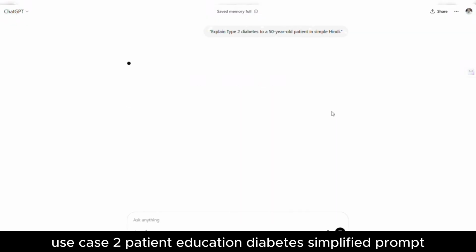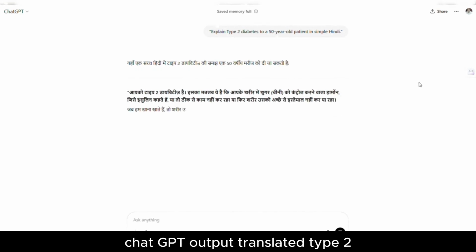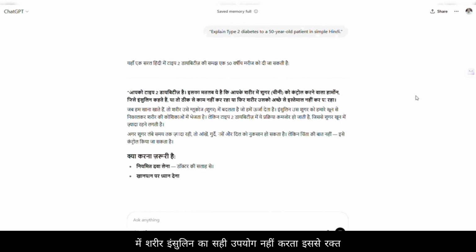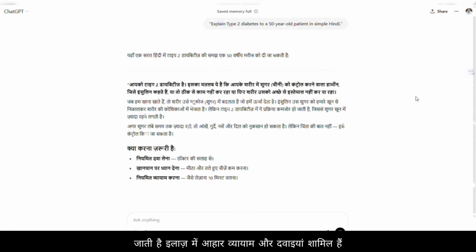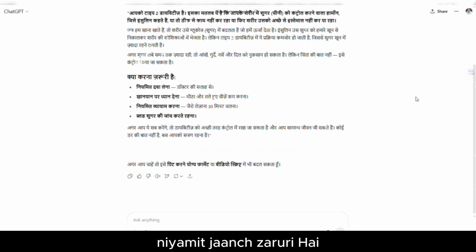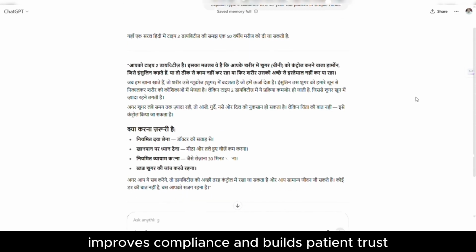Diabetes simplified. Prompt: Explain type 2 diabetes to a 50-year-old patient in simple Hindi. ChatGPT output, translated: In type 2 diabetes, the body does not use insulin properly. This raises blood sugar. Treatment includes diet, exercise and medicines. Regular checkups are necessary. You can print this or send via WhatsApp. Saves time, improves compliance, and builds patient trust.